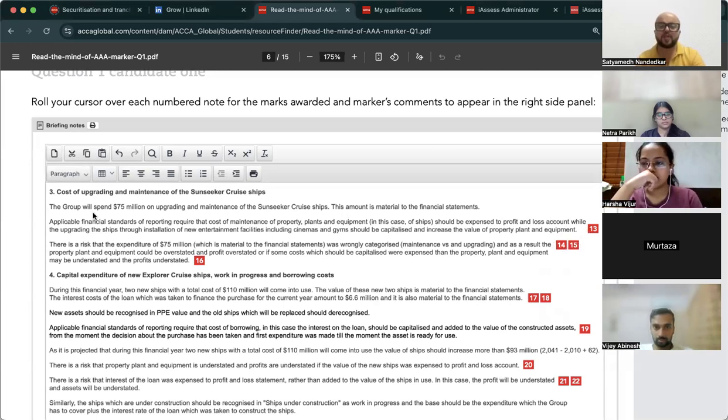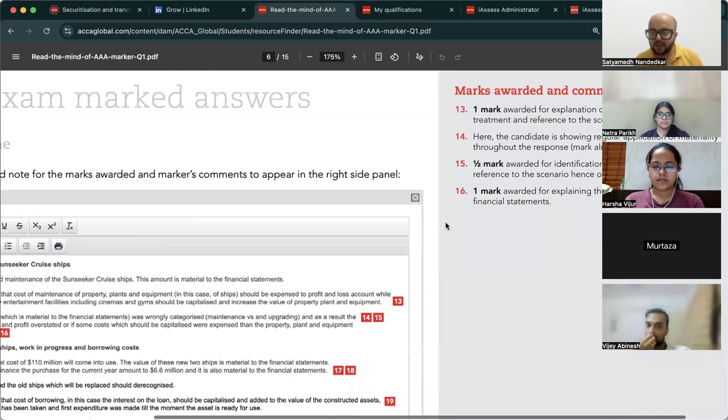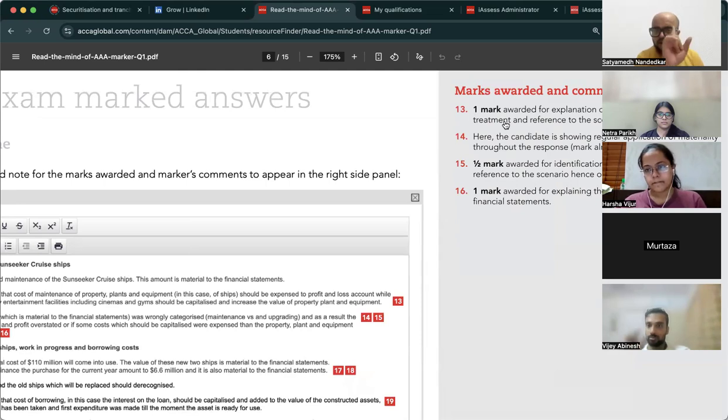Group will spend $75 million on upgrading and maintenance of Sunseeker ship. Amount is material to financials. Applicable financial standards of reporting require that cost of maintenance of property, plant, and equipment should be expensed to profit and loss, while the upgrading of ships through installation of new entertainment facilities, including cinemas and gyms, should be capitalized and increase the value. Point 13, who got the mark? 1 mark awarded for correct explanation of the correct accounting treatment. You have to describe what is the correct accounting treatment.